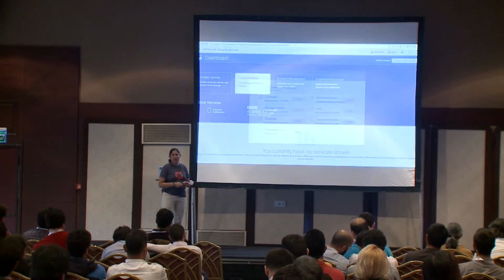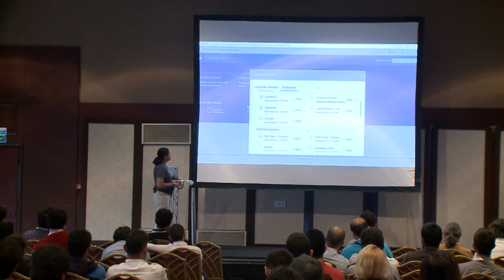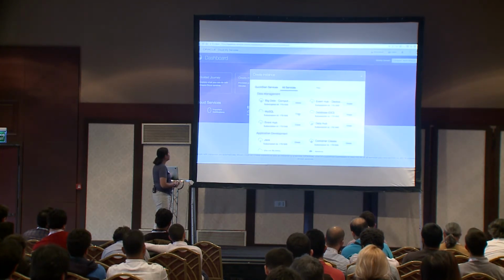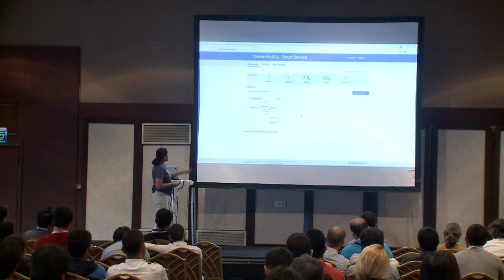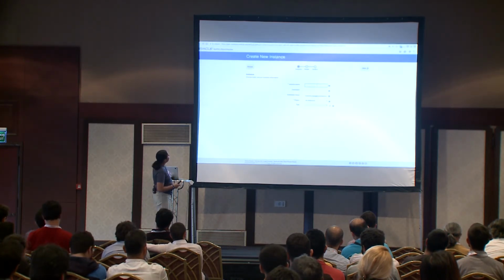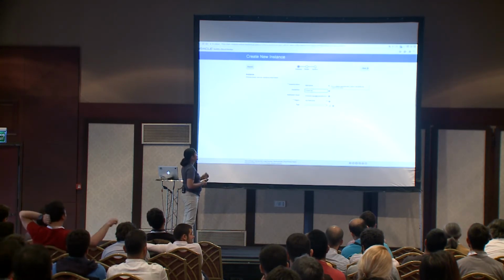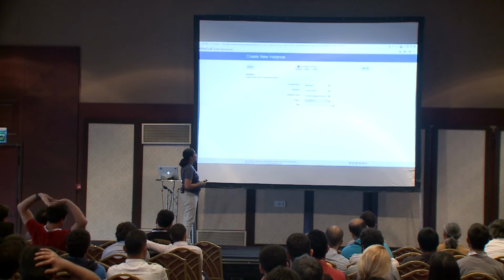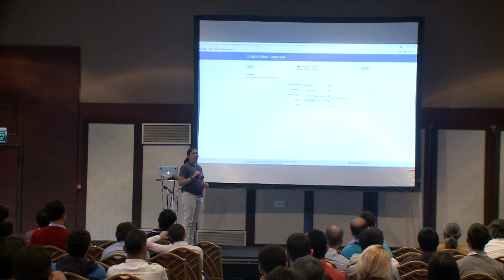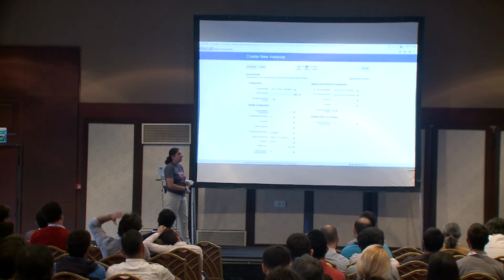The first one is for creating my database in the Oracle Cloud. So this is how the Oracle Cloud looks. I choose MySQL. I previously have one database created, but we will choose create a database. And we will put here, I think this is not reading properly, but I am selecting my instance name. I will put a description, and I put this is a demo database. Then you have a notification email. This is interesting because we don't need to stay waiting or refreshing to see if my instance is ready. They will send me an email.